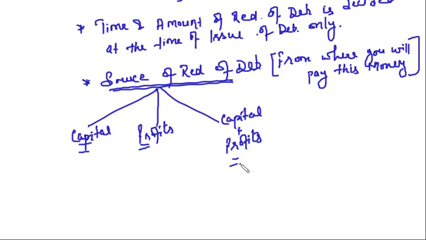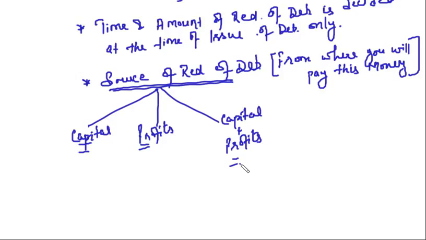I will discuss this topic in detail, but I will discuss after DRR. DRR we will do in the next lecture. After that I will tell you the source of redemption of debentures. After that you will get more clarity that how we are going to source the redemption of debentures. At this point you won't be able to understand this source of redemption of debentures out of capital, profits or capital plus profits. We'll do it after the next lecture.